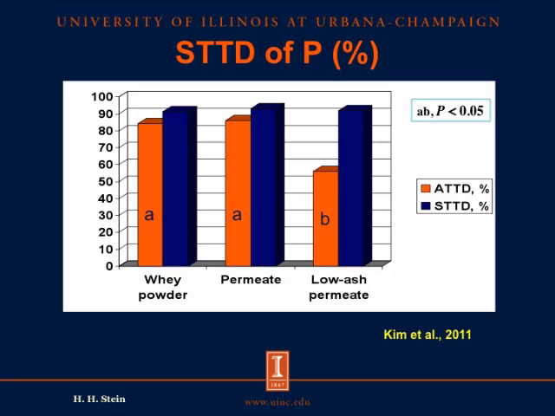So this clearly illustrates that values for the apparent total tract digestibility, which are the orange bars here, are not accurately estimating the digestibility of phosphorus in the low ash permeate, because the apparent total tract digestibility value underestimated the standardized digestibility in this ingredient. So again, we see here that apparent total tract digestibility values are inaccurate and should not be used in diet formulation. In contrast, values for the standardized total tract digestibility appear to be more constant across different ingredients.